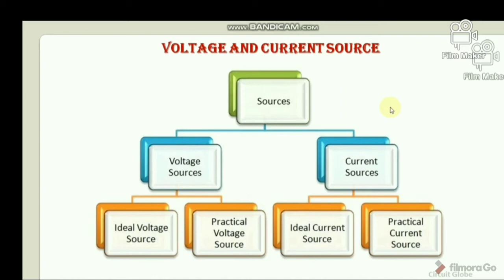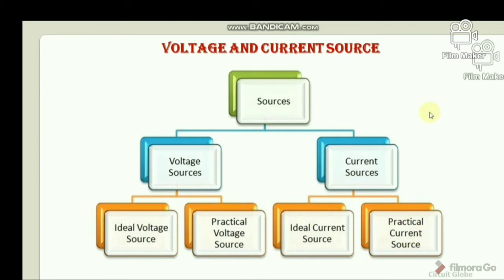So the various types of sources available in the electrical network are voltage source and current source. A voltage source has a forcing function of EMF, whereas the current source has a forcing function of current. So the current and voltage sources are further categorized as ideal source and practical source. Look here: voltage source, ideal voltage source, practical voltage source, current source, ideal current source, practical current source.